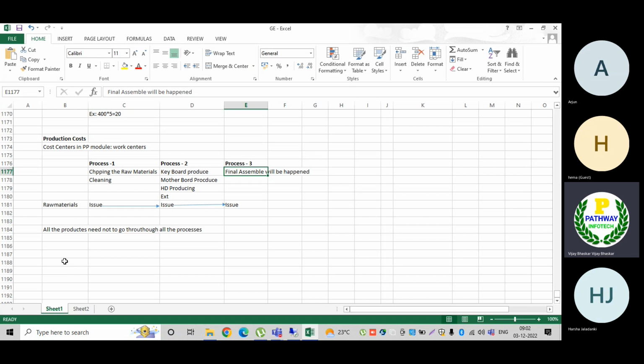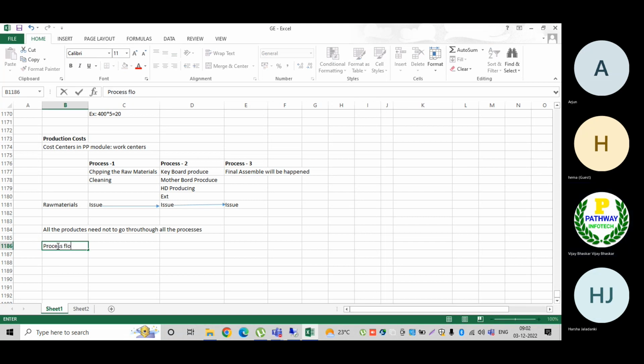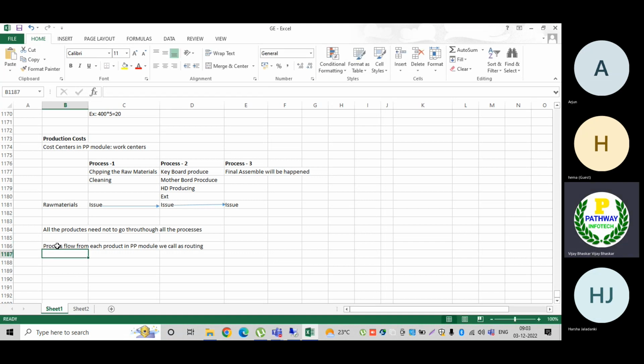The material which we move from one department, I mean one process, to another process, we call it a routing. The process flow for each product in the PP module we call a routing.